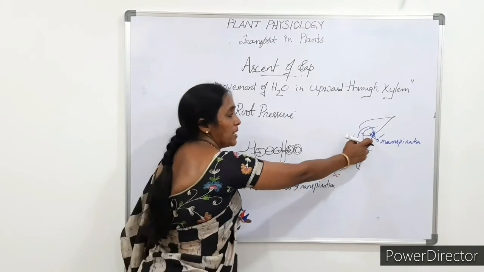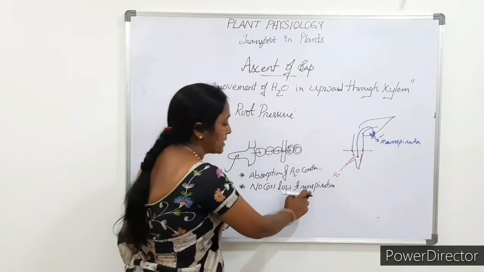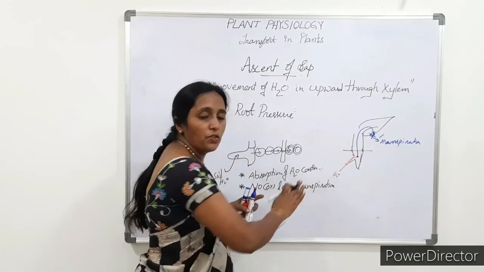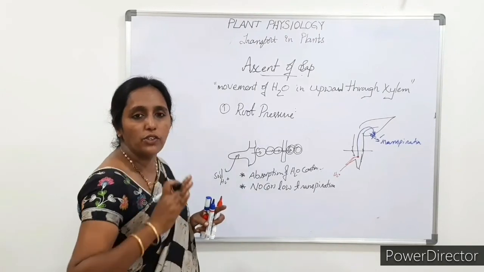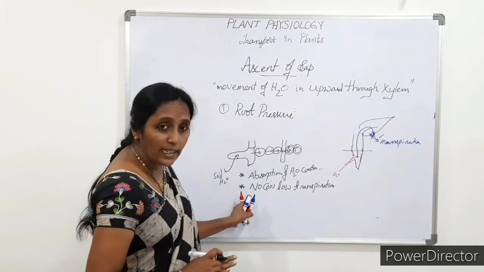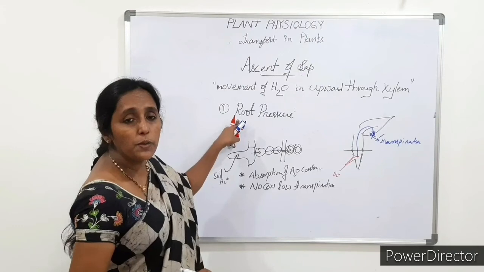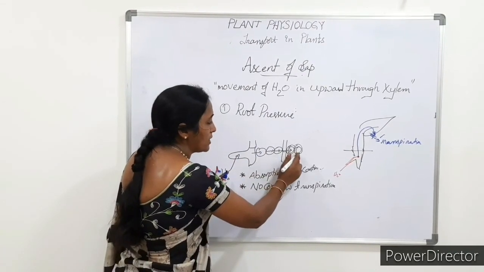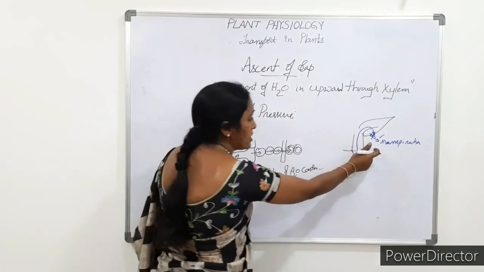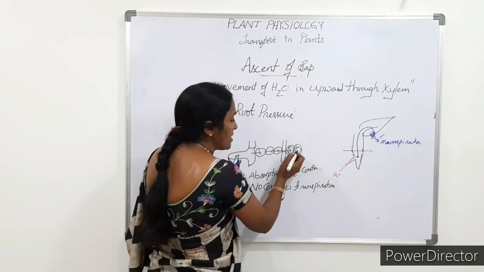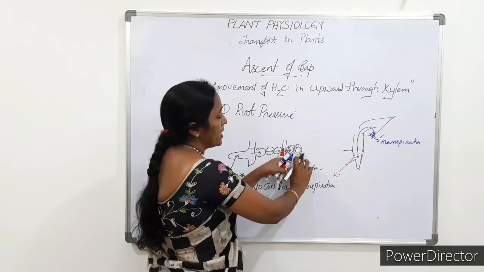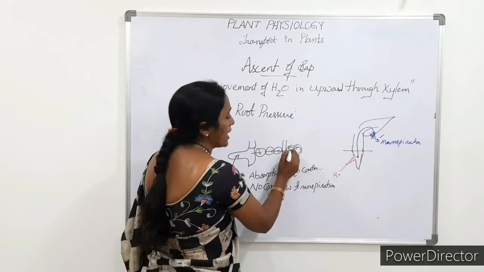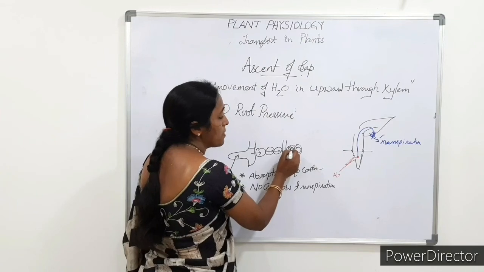The stomata is closed, so no transpiration takes place, but the inward movement of the water is always continuous. That means continuous movement of water takes place but there is no transpiration, which results in some pressure in the xylem tissue due to the accumulation of water molecules.